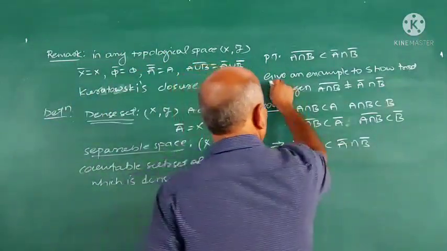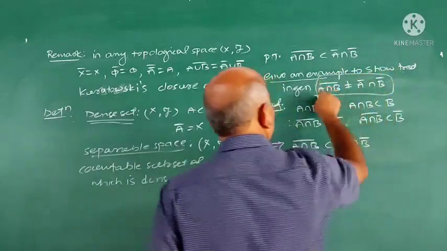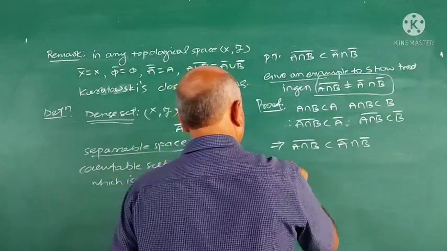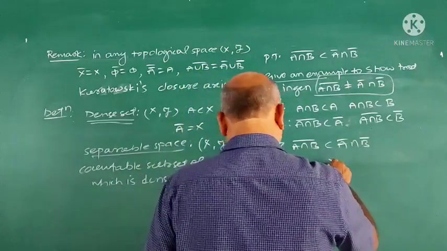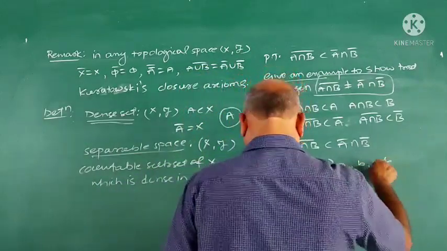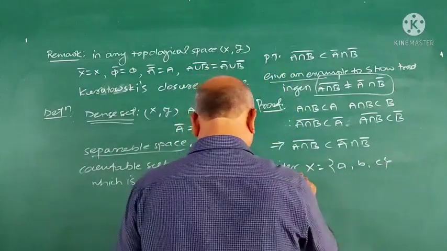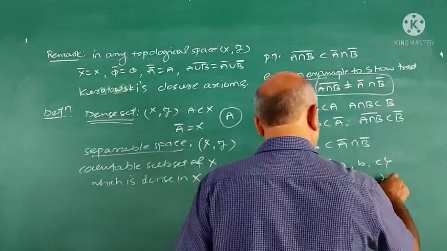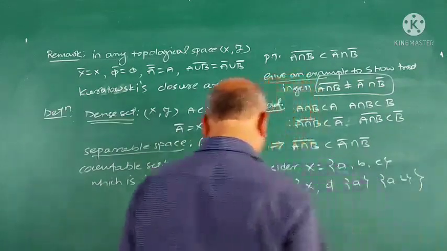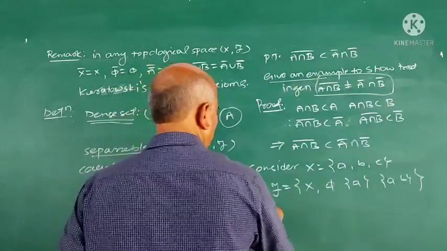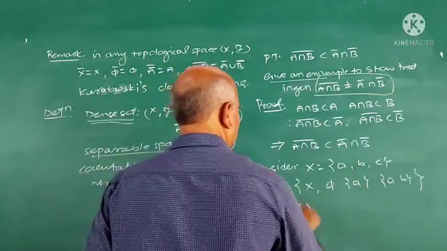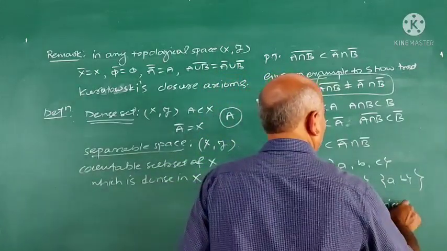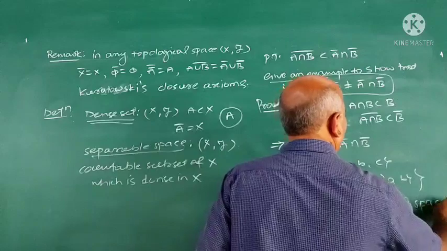Second part is, give an example to show that in general the equality doesn't hold. For that, consider X = {a, b, c}, and tau = {X, phi, {a, b}}. Then (X, tau) is a topological space. You can easily verify this.